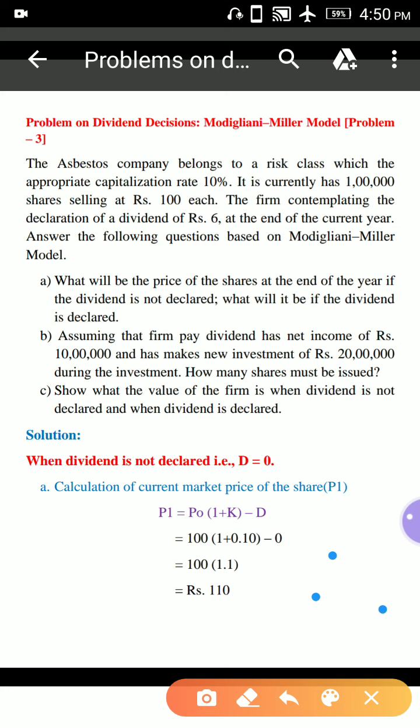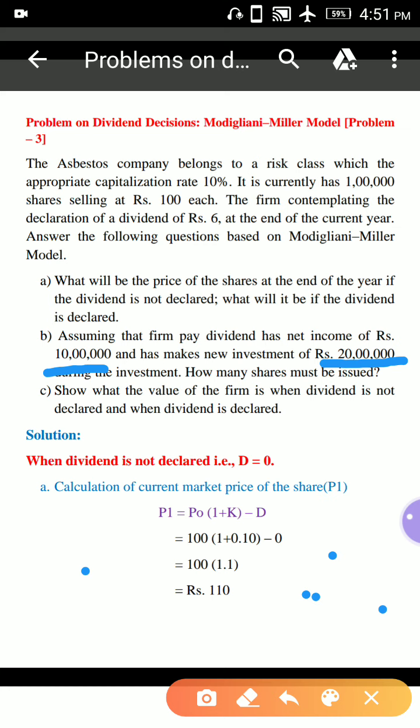And second point, assuming that the firm pays dividend, has net income of rupees 10 lakhs, as well as the firm makes new investment of rupees 20 lakhs. So how many shares must be issued? That means how many new shares must be issued. And point C, show what the value of the firm is when dividend is not declared and when dividend is declared. See here, according to the